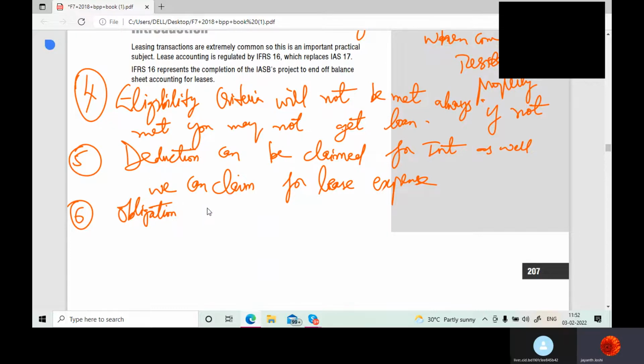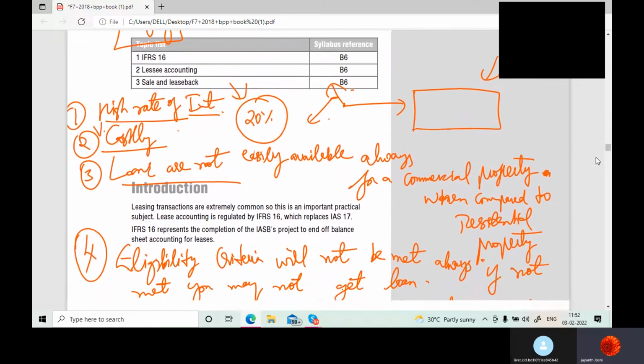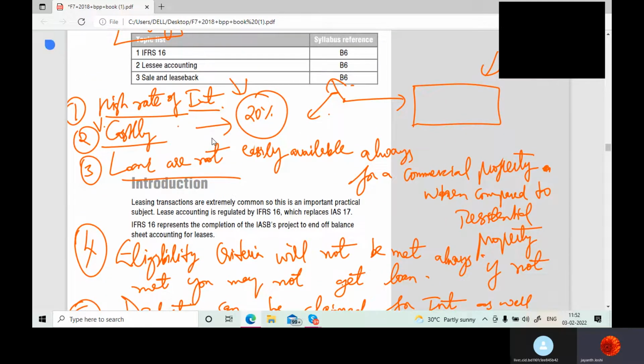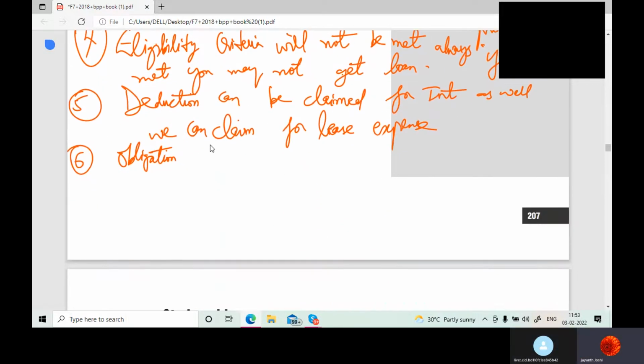Because you put a good amount of money here as a down payment, correct? You put 20% of your money as a down payment, which you would have utilized for purchasing stock or buying some other non-current asset for your business purpose, correct? Instead of that, you have to put it here. Am I right? But in case of leasing, you need not pay that, and you can utilize that good amount of money for your business purpose.